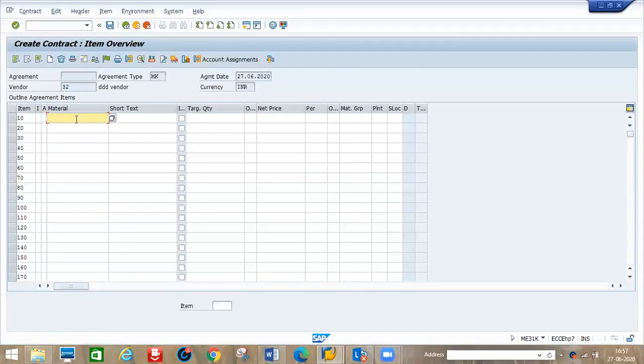Let's say, for example, Dell CPU. I will go for 100 pieces, roughly I'm saying. The net price is 10,000 rupees.